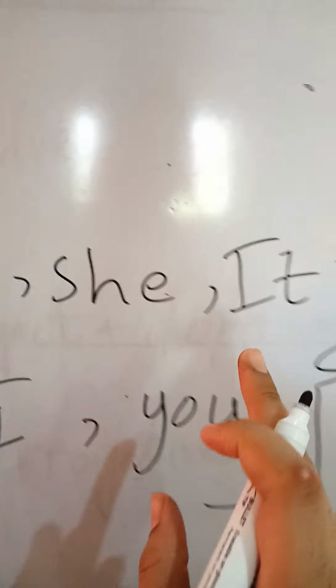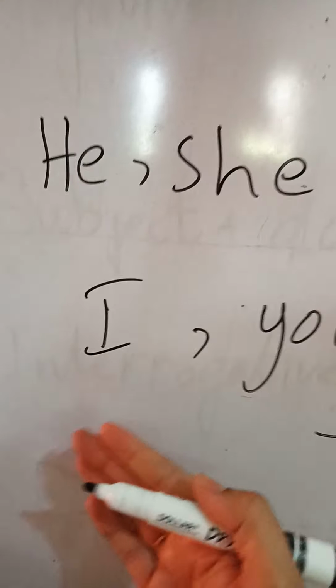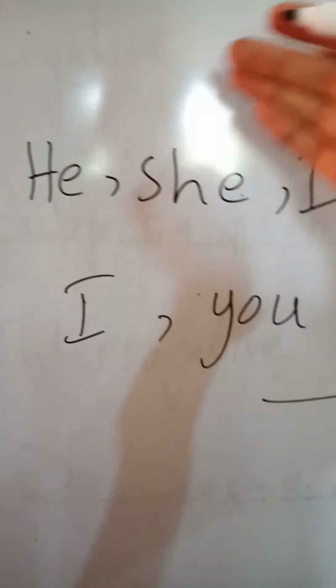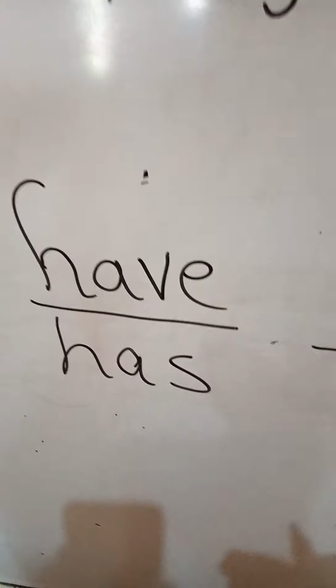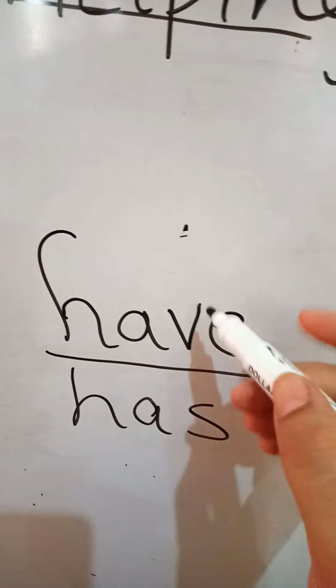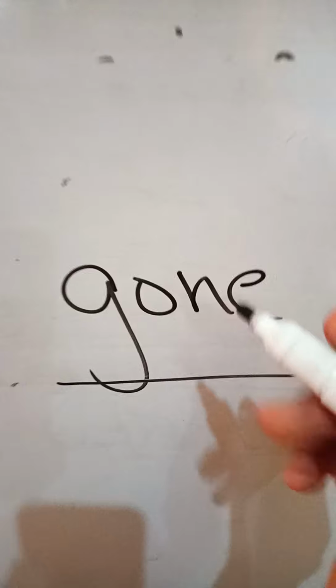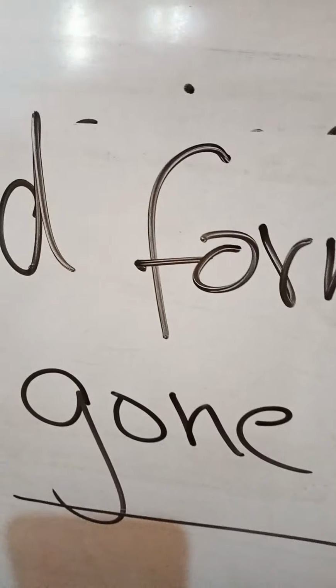Has and have. Has will come with he, she, it, and have will come with the name and with the first person. First person and third person are having some changes, which are the minor ones, not the bigger ones. So you can memorize them on your fingertips. With the present perfect tense, has and have will come. The form of verb will be changed. It will be the third form of verb. Third form of verb will come with has and have.